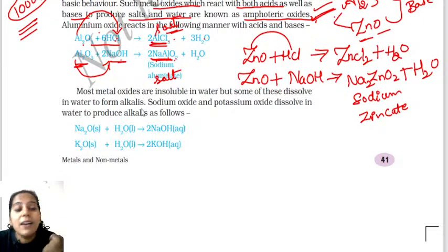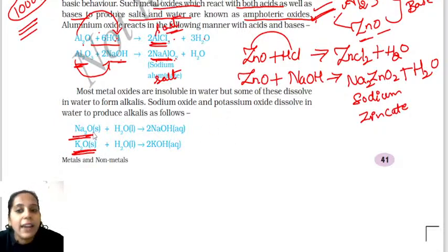So when a metal oxide reacts with water, an alkali is formed. They ask whether the alkali is acidic in nature or basic in nature. See, we have metal oxides, that is sodium oxide and potassium oxide.